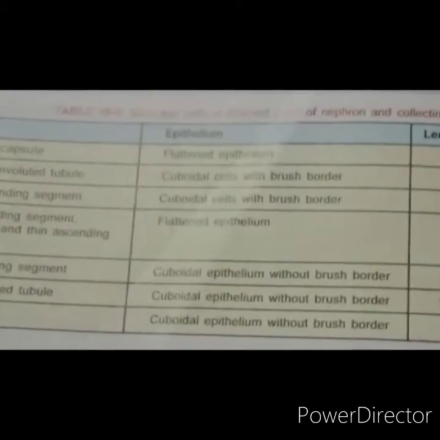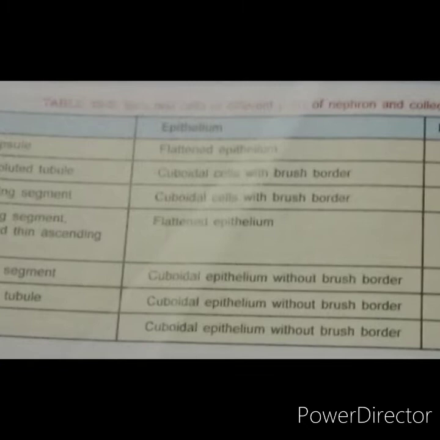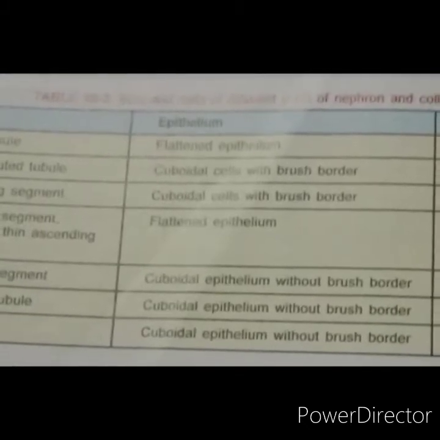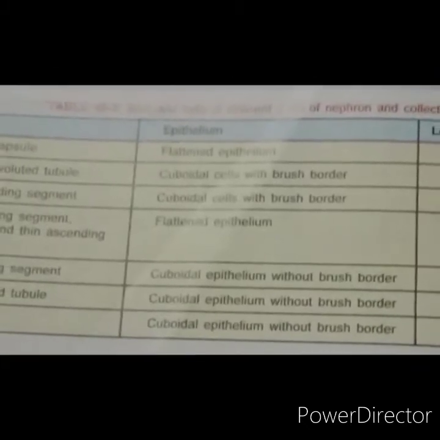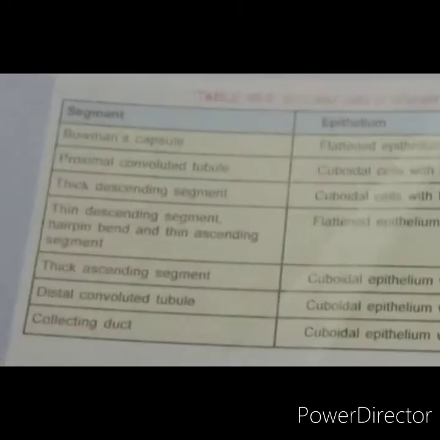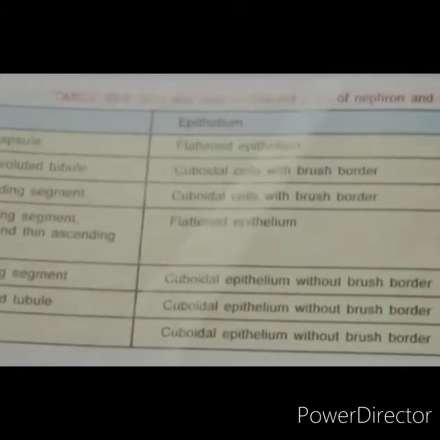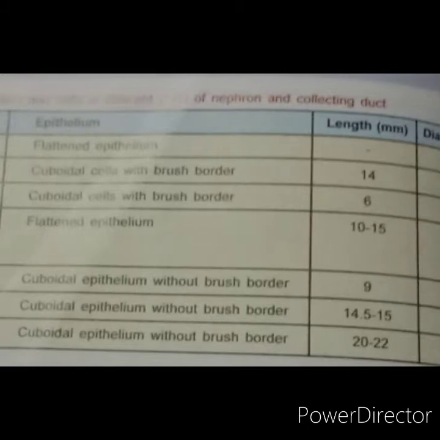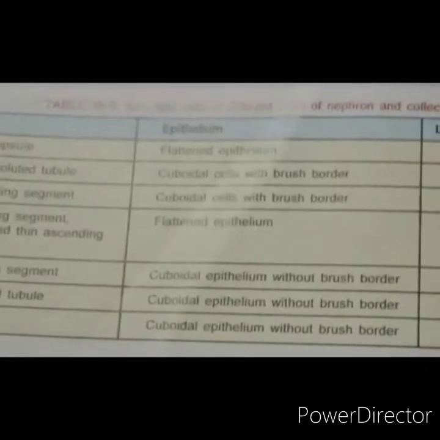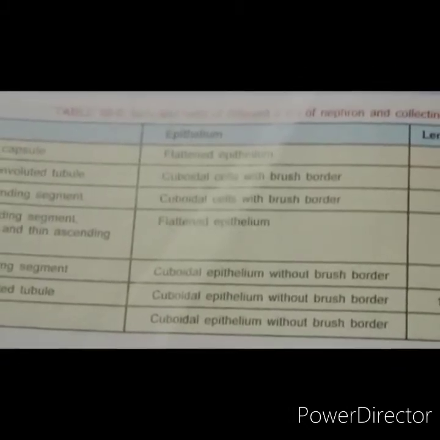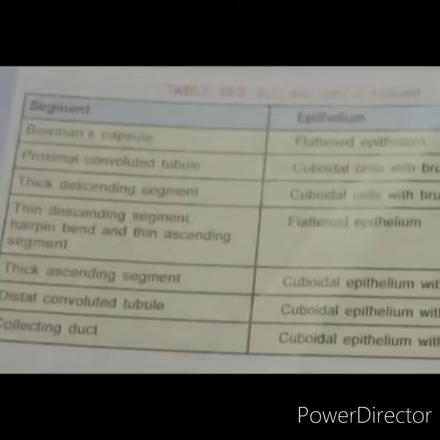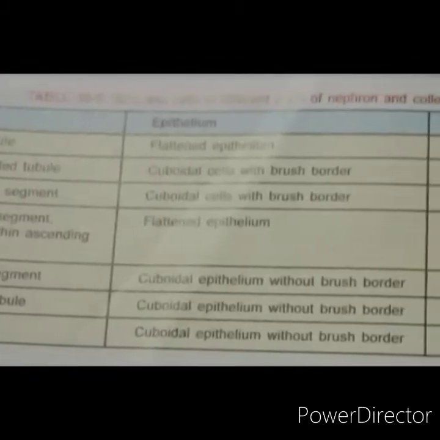The capillaries are made up of a single layer of endothelial cells which are attached to a basement membrane. The endothelium has many pores called fenestra or filtration pores. The diameter of each pore is 0.1 micrometer. The presence of fenestra is the evidence of the filtration function of the glomerulus.